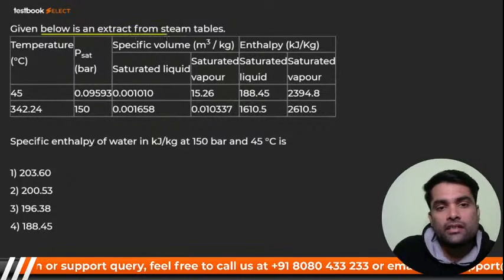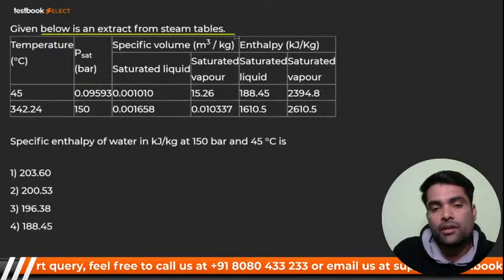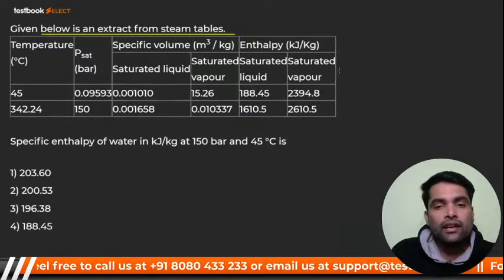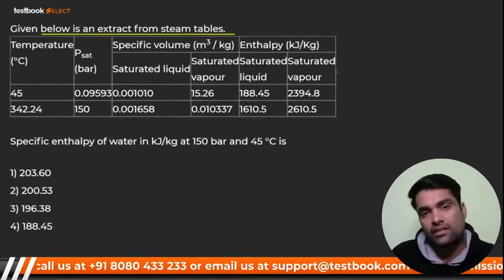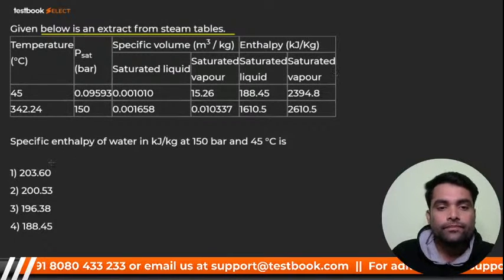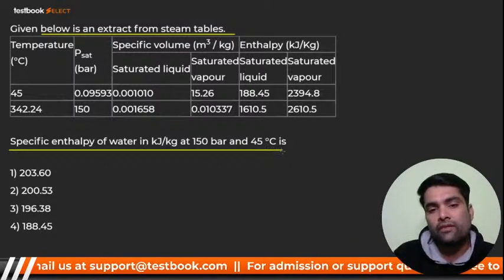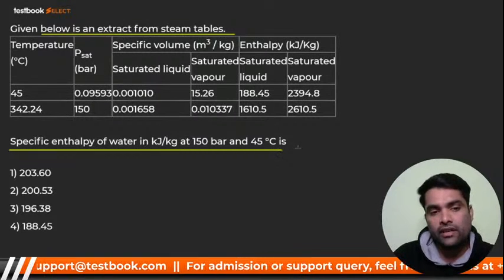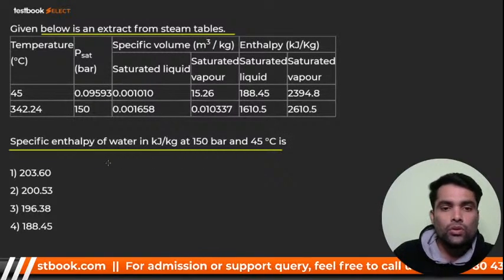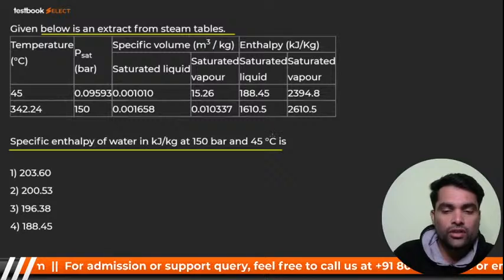Given below is an extract from the steam table. This data has been taken from the steam table, okay? They ask for the specific enthalpy of water in kilojoule per kg at 150 bar and 45 degree centigrade. See, 203 — you will see that 203 is not visible in the whole data.